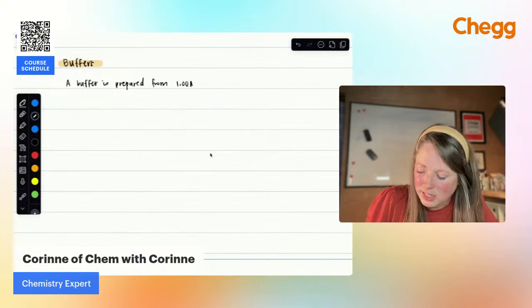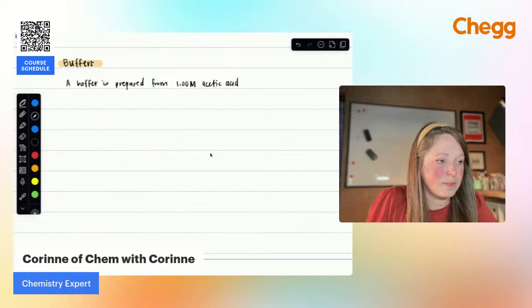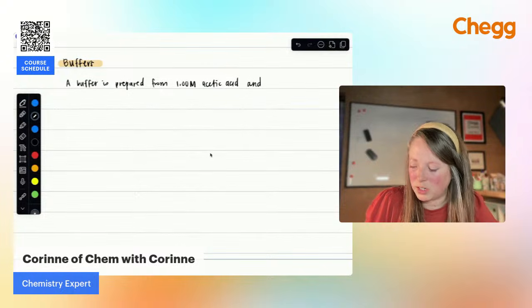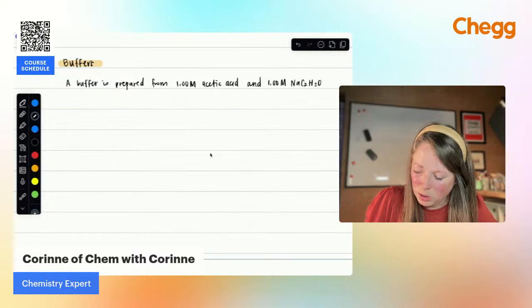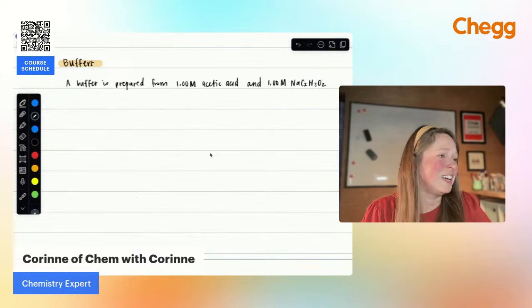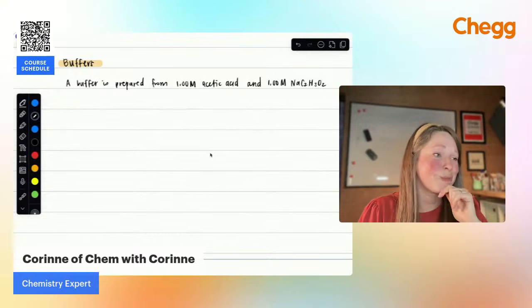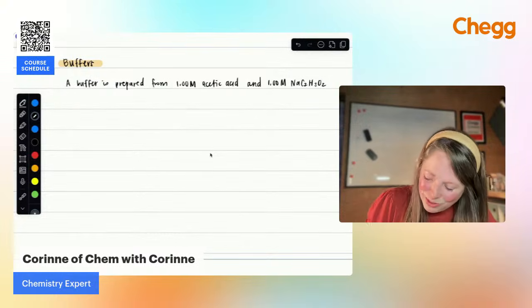1 molar acetic acid. I'm just going to shorten this. 1 molar sodium acetate, so NaC2H3O2. One of my biggest tips is you actually should memorize those polyatomic ions. I like chemistry more than bio because I don't like memorizing things, but you should know those polyatomic ions. All right, so let's see.